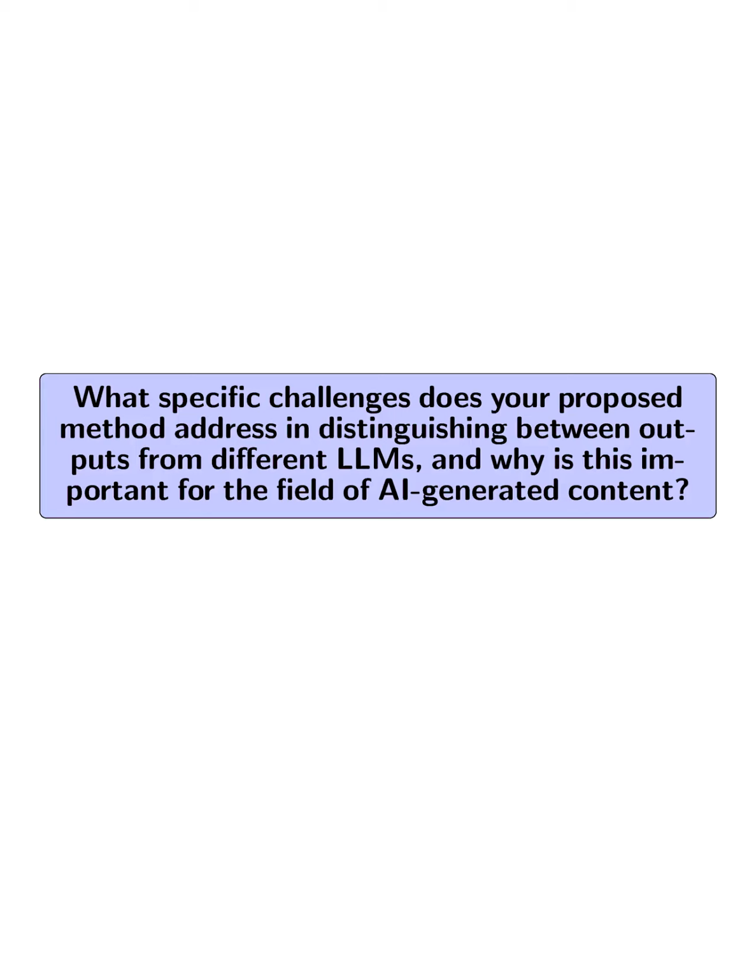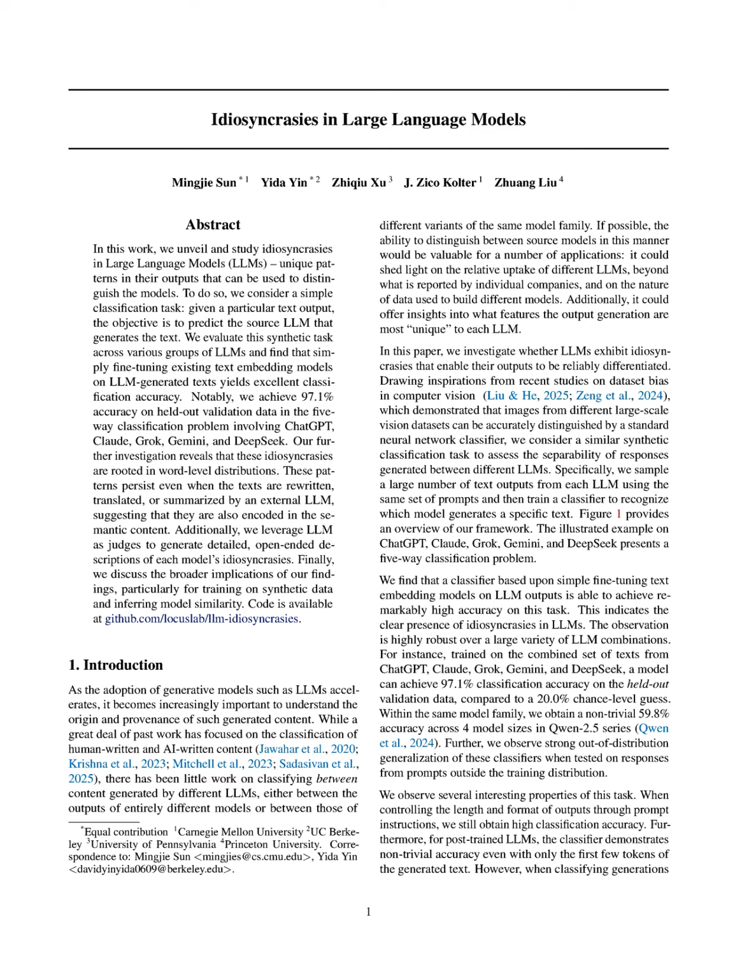What specific challenges does your proposed method address in distinguishing between outputs from different LLMs, and why is this important for the field of AI-generated content? The proposed method addresses the challenge of classifying outputs from different large language models, LLMs, which has been underexplored compared to distinguishing between human and AI-generated content.